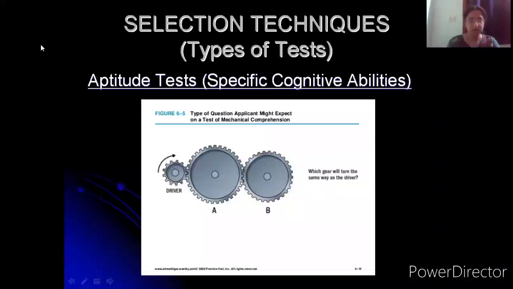So the question is simple. Which gear will turn the same way as the driver? I mean, it's not much relevant from our syllabus point of view, but just for your interest, in case you're interested in knowing, the answer is B. Because if the driver is turning it clockwise, this machine will make A go anti-clockwise and eventually B will move clockwise. So this is one of the tests which is administered for a person who's applying for a mechanical engineer's entry-level position in a company.